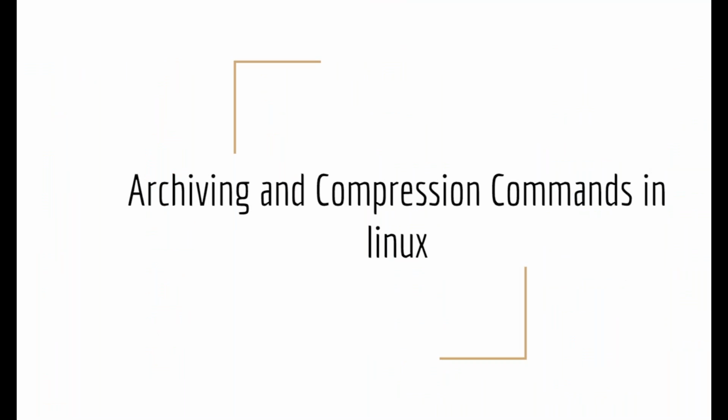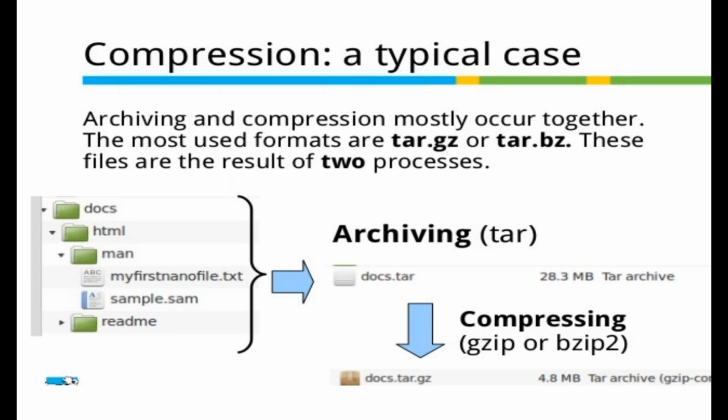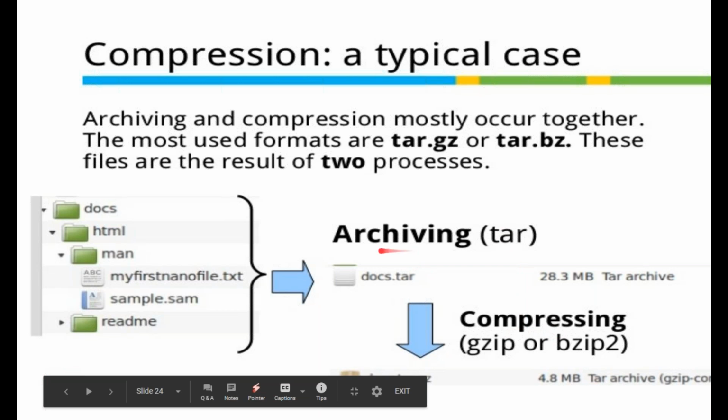Now one thing I've discussed is the archiving and compression commands. I've already discussed this in unit 2: archiving is to put a set of files in one folder. Archiving means to put a backup. What do you mean by archiving? Archiving states that you are putting a backup of a few files, and after putting a backup of those files, you are compressing them. So one is your archiving and one is your compressing.